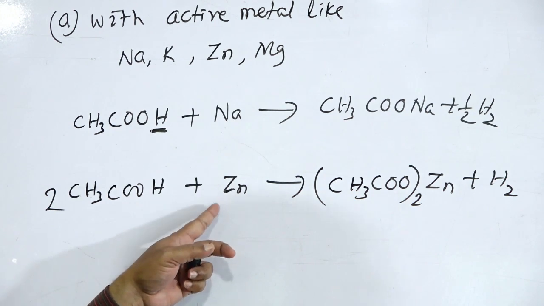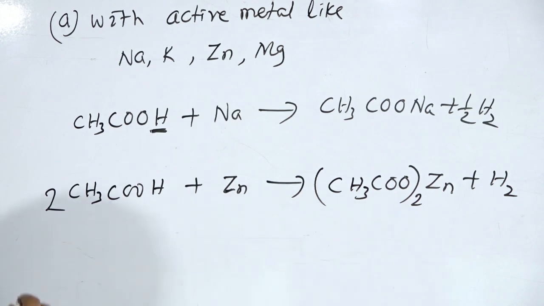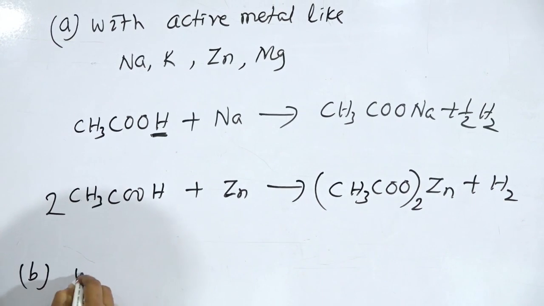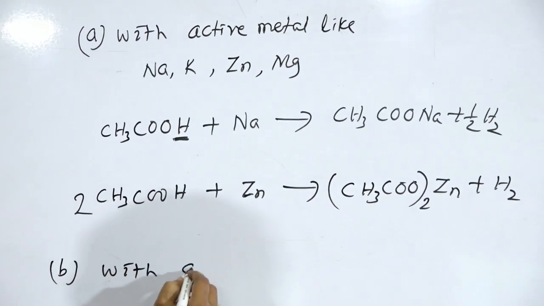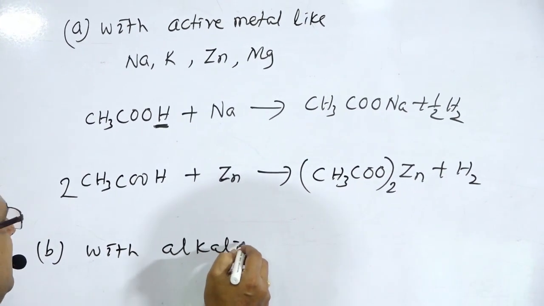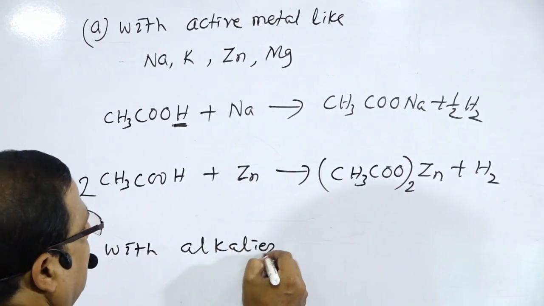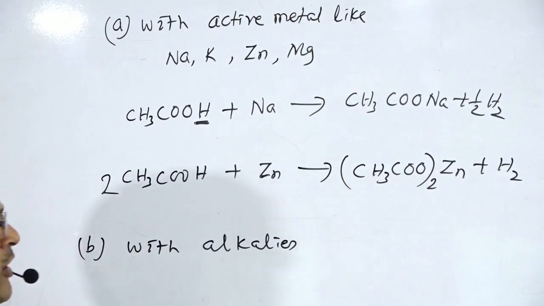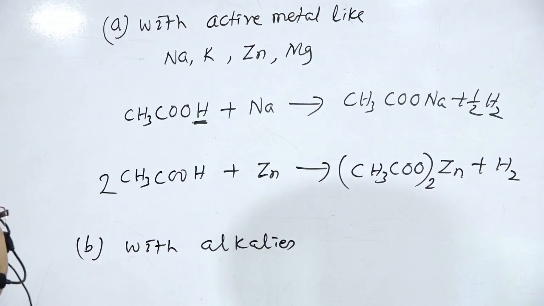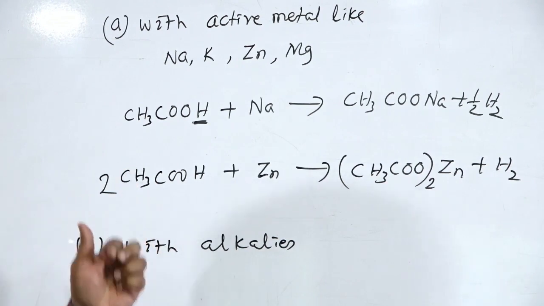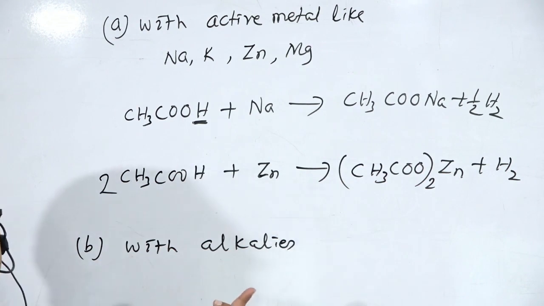In this case, we can put similarly reaction with alkalis. Alkalis like sodium hydroxide, potassium hydroxide or calcium hydroxide. Carboxylic acids react with the base to form salt and water. That explains the acidic behavior.